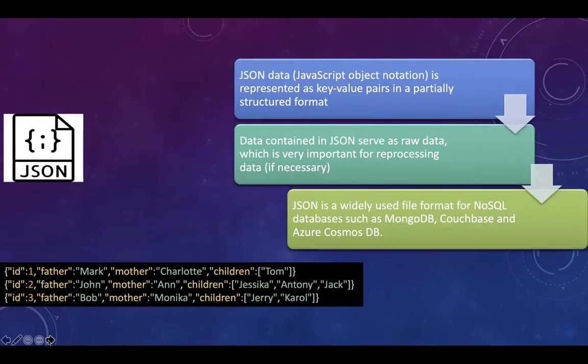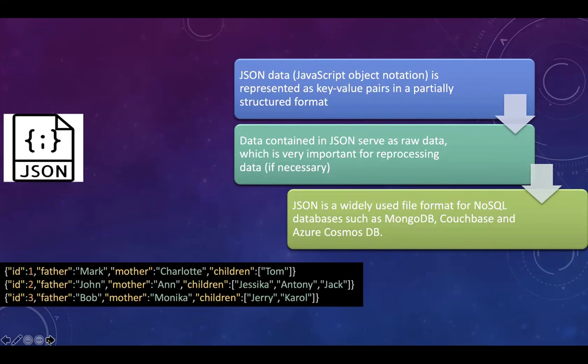Let us move to the next file format, which is JSON. JSON, which is JavaScript Object Notation, is represented as key value pairs in a partially structured format. Data contained in JSON mostly serves as raw data, which is very important for reprocessing data. JSON is a widely used file format for NoSQL databases such as MongoDB, Couchbase, and Azure Cosmos DB.